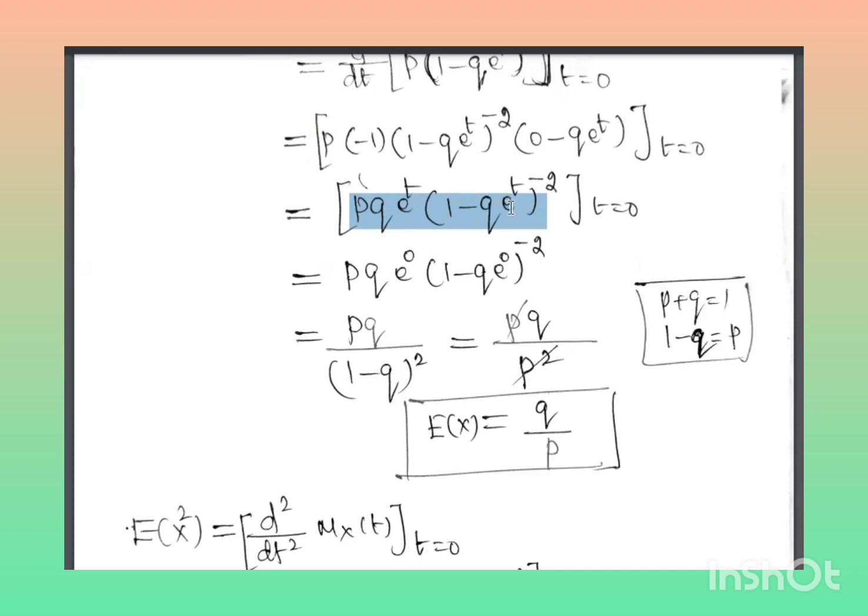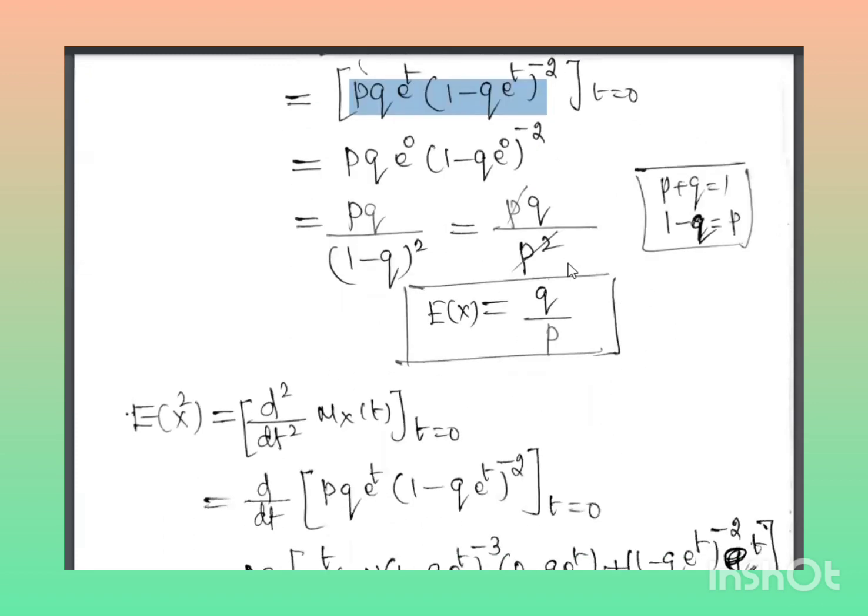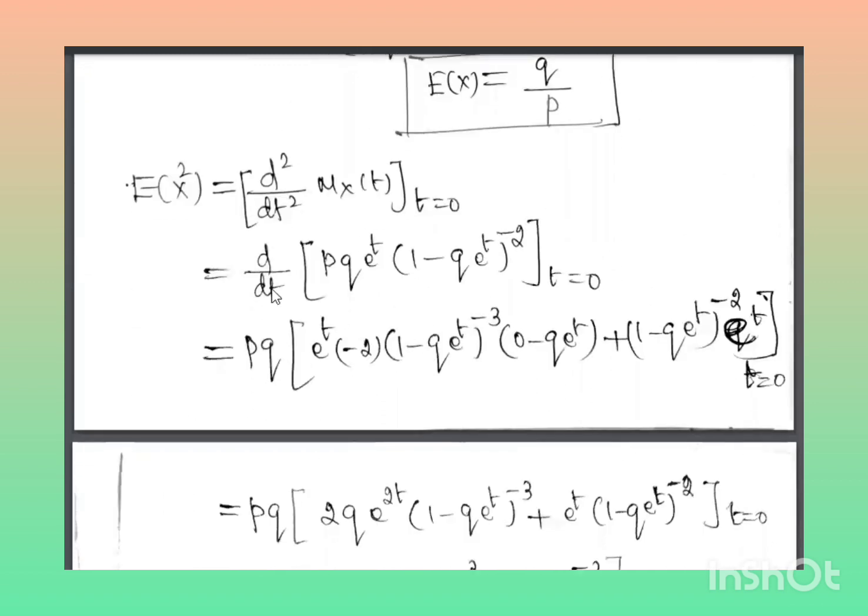So it is enough to differentiate one more time, because already we have differentiated one time in E of X. So d by dt of pq e power t (1 minus q e power t) whole power minus 2 at t equal to 0.